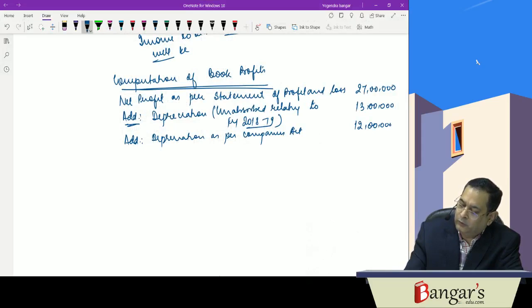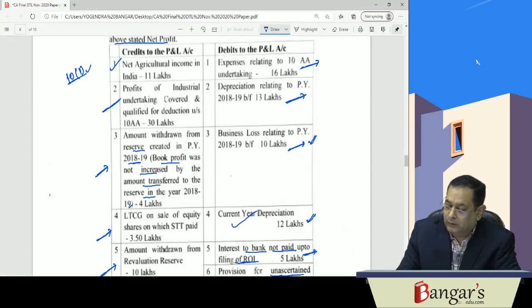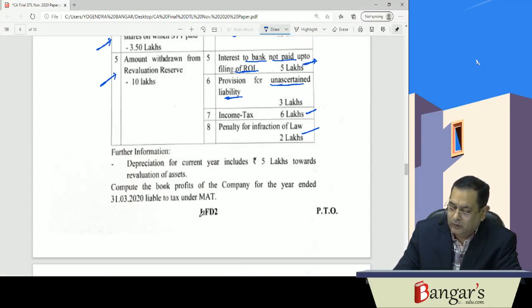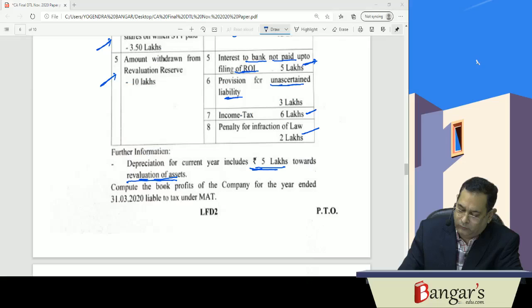Then we will be reducing less depreciation excluding revaluation. Depreciation excluding revaluation is how much? 5 lakh is towards revaluation of assets. So depreciation excluding revaluation will be what? 7 lakh, the same will be reduced.